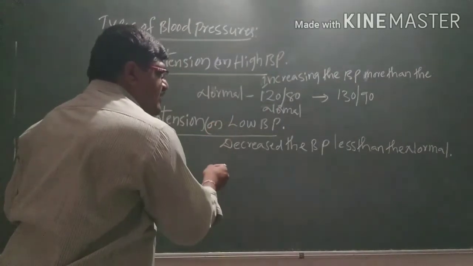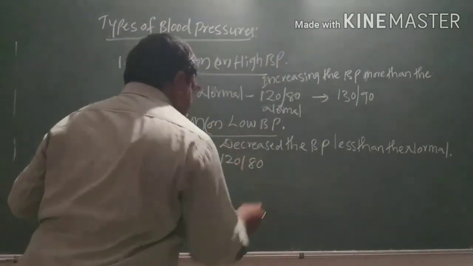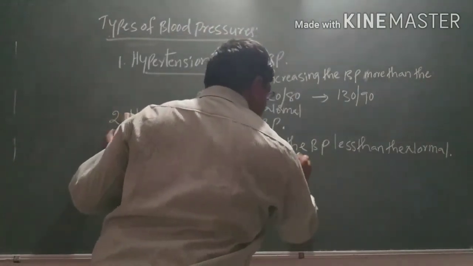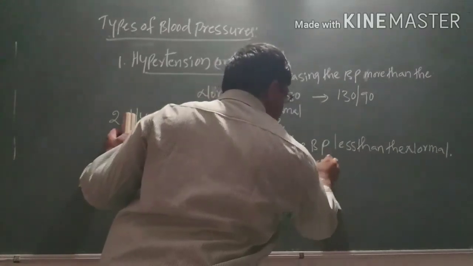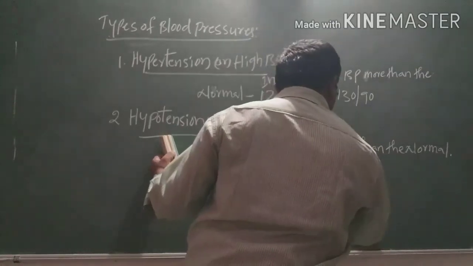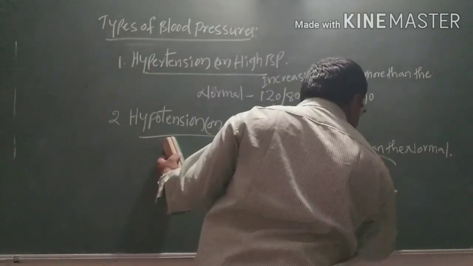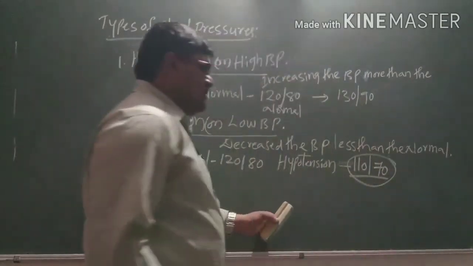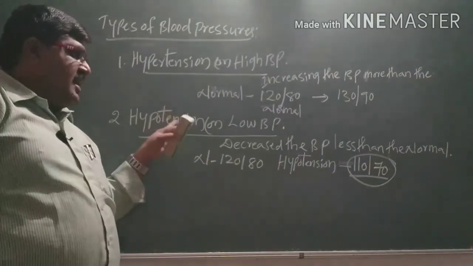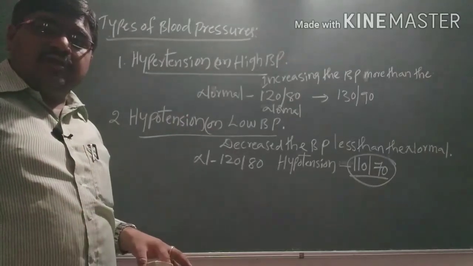Normal is 120 by 80, while hypotension is around 110 by 70, less than normal. If it is decreased below normal, we call it hypotension.